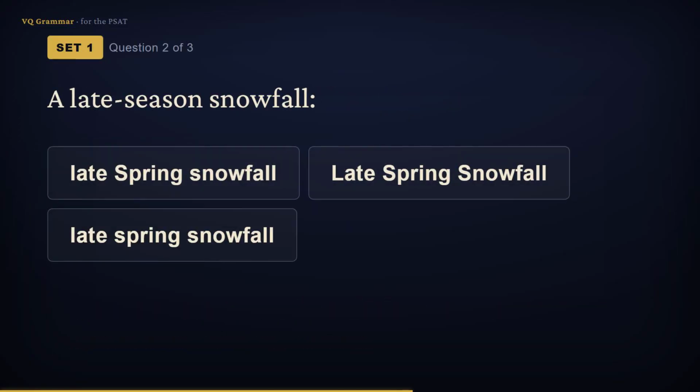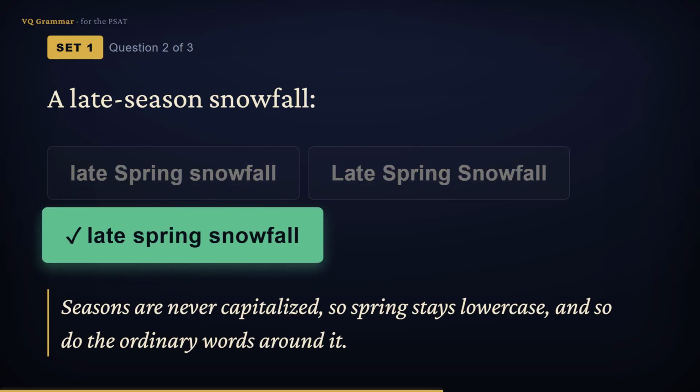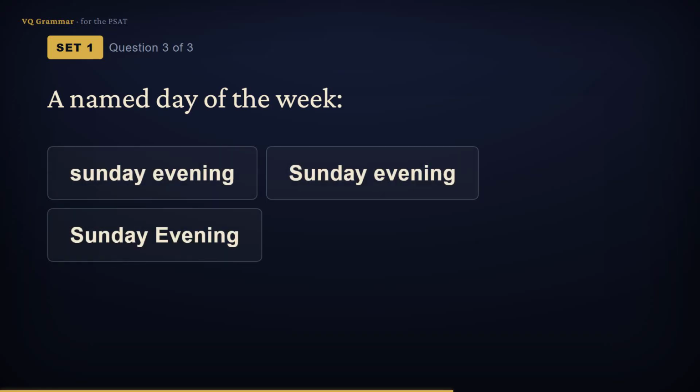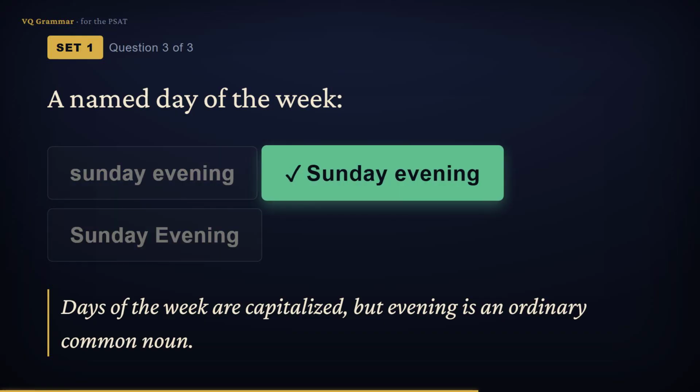Which is correct? Here's the season trap. The names of seasons are never capitalized, so spring stays lowercase. Late and snowfall are ordinary words too. Nothing here names a particular one, so the answer is late spring snowfall, all lowercase. Which is correct? Days of the week are proper nouns, so Sunday gets a capital. But evening is just a common noun, an ordinary part of the day, so it stays lowercase. So the answer is Sunday evening, with only Sunday capitalized.